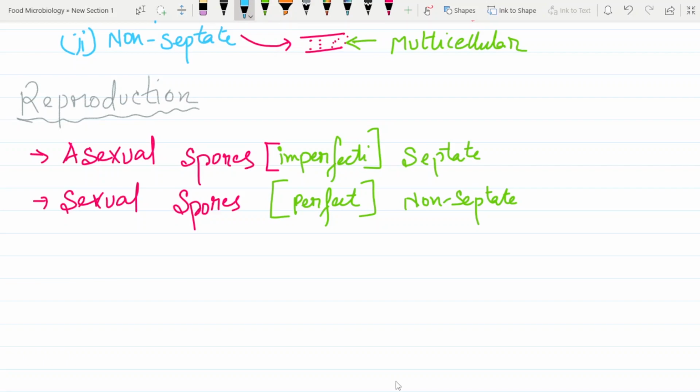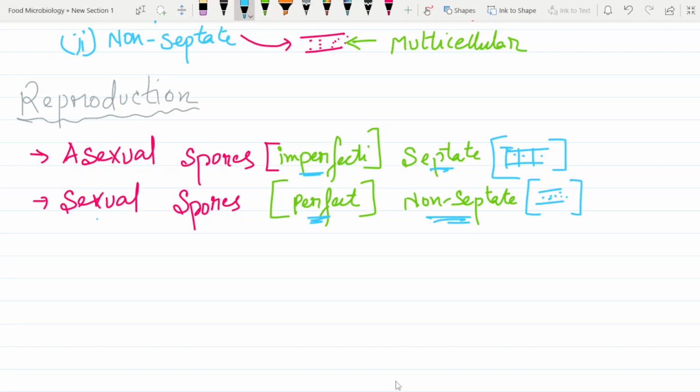If we try to represent them in a diagram, septate means it looks like this, we have cross walls, and non-septate means it looks like this, the nuclei are scattered. Please excuse me when I'm drawing, I'm not a good artist. If we talk about reproduction, the asexual spores are imperfecti and they are septate. And sexual spores are perfect and they are non-septate.